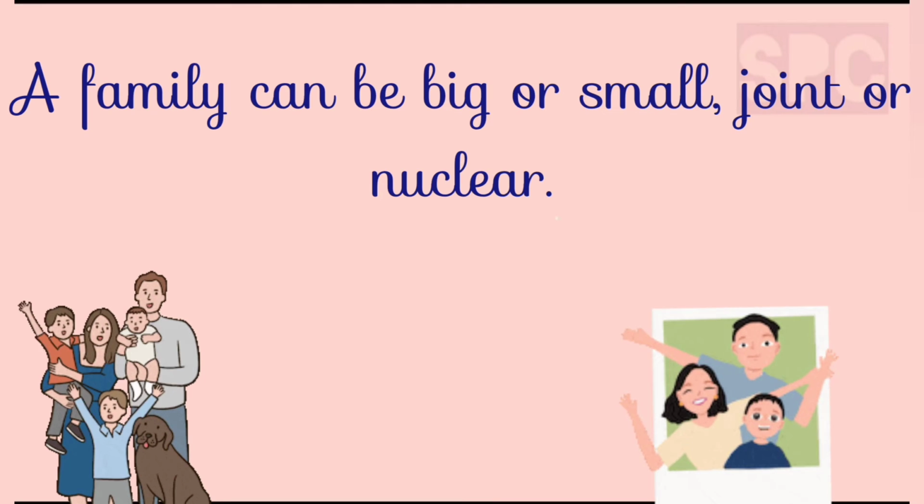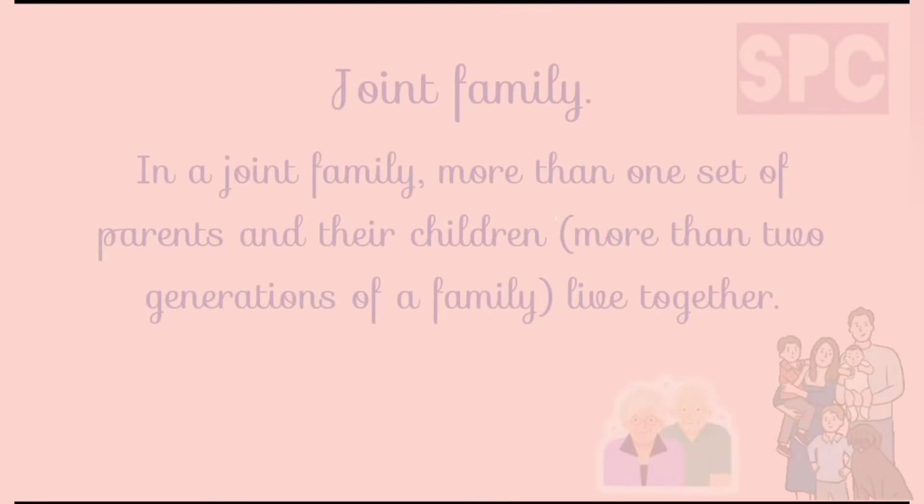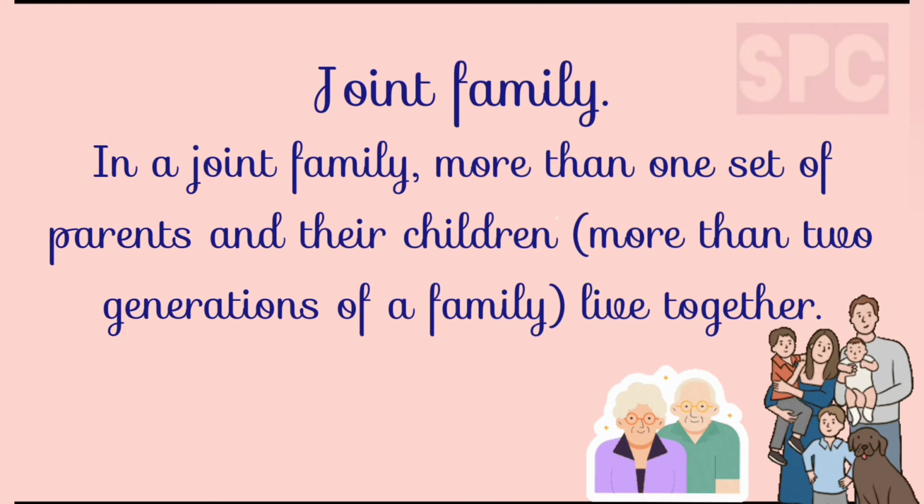Let's understand what is a joint family and what is a nuclear family. Students, a joint family is a family where more than one set of parents and their children, that is, more than two generations of family live together. For example, a joint family may have children, parents, and grandparents living together in the same house. Other family members like uncle, aunt, and their children can also be present in the joint family.